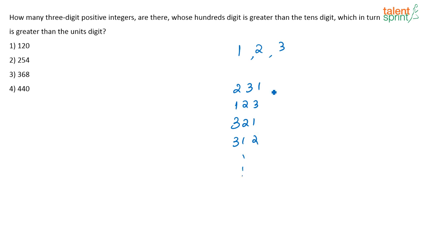on. Basically, any 3 numbers I choose as digits for a 3-digit number, in all the possible ways in which I can arrange them, there will only be one such number which is going to satisfy the criteria given here. What is the criteria? The hundreds digit should be greater than the tens digit. In turn, the tens digit should be greater than the units digit.